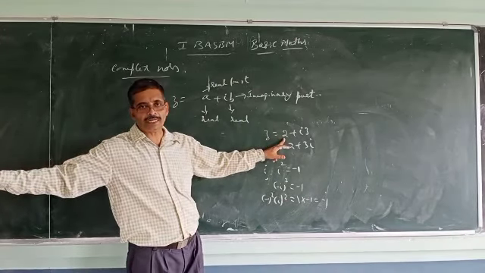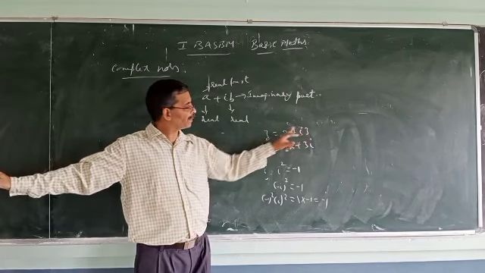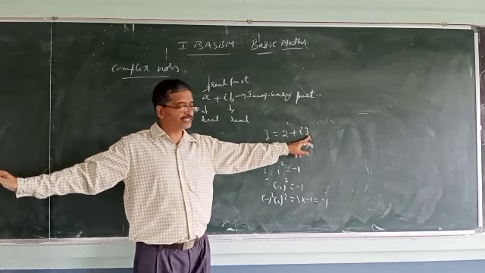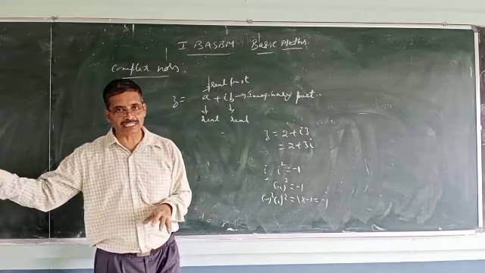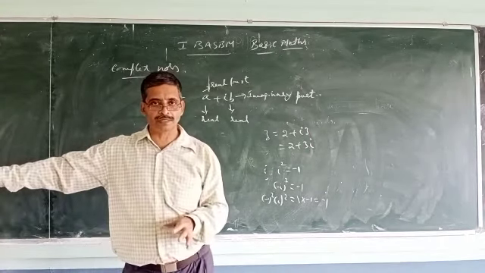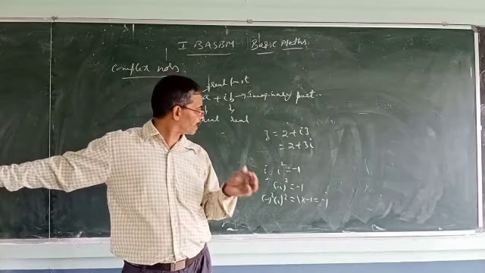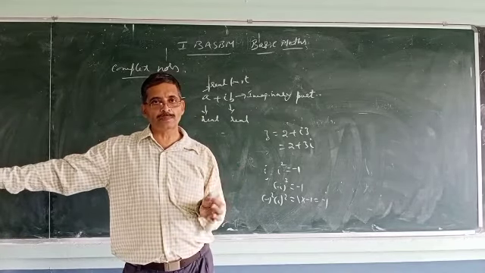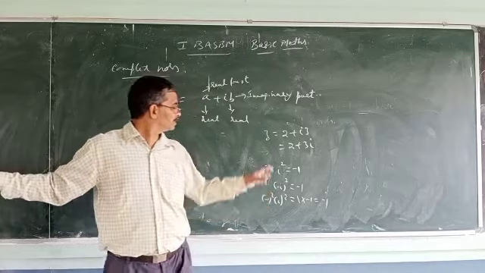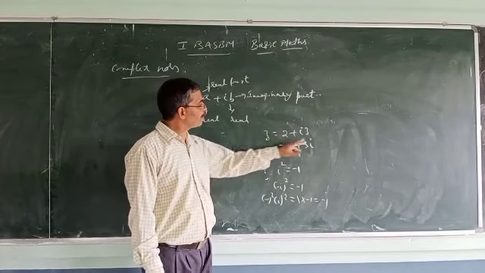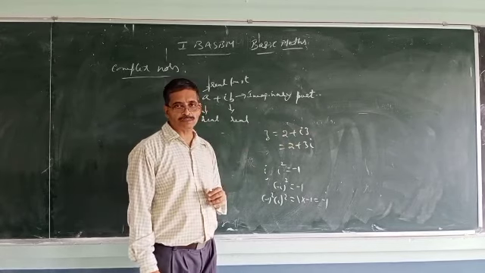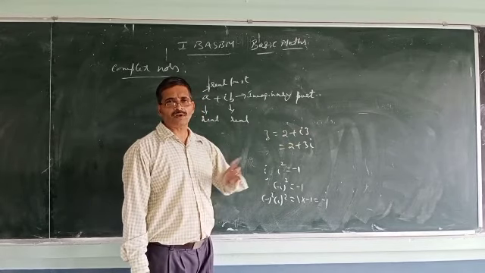What is the imaginary part? 3. So 2 plus 3i is a complex number having the real part as 2 and imaginary part as 3. You can write any number of complex numbers.